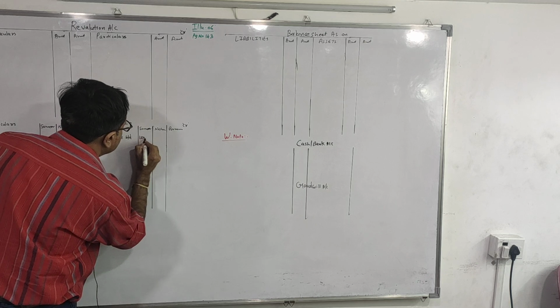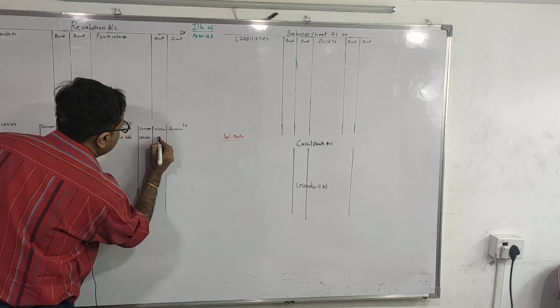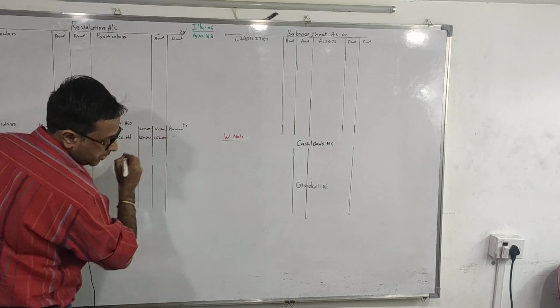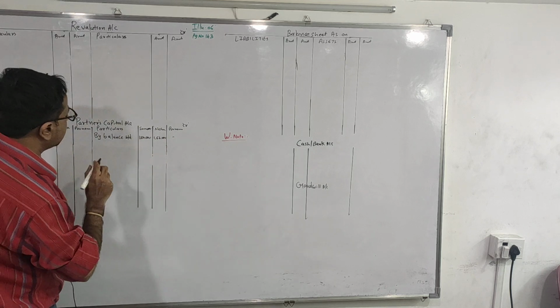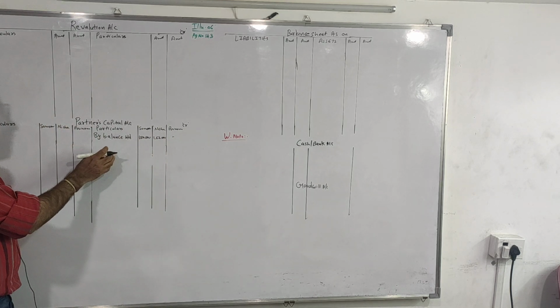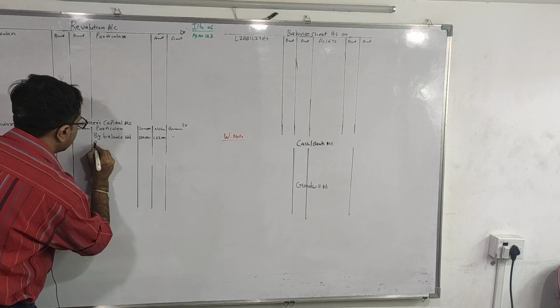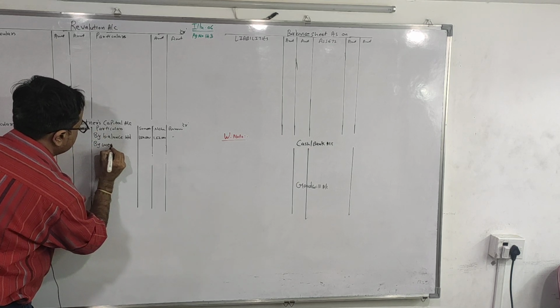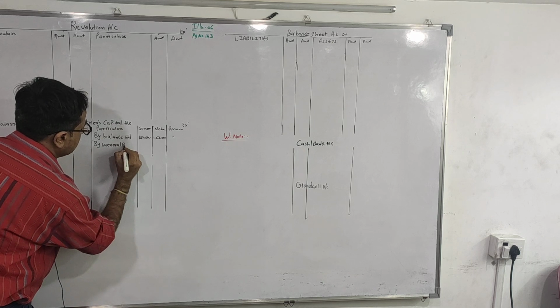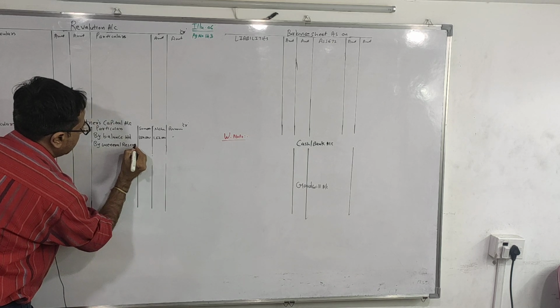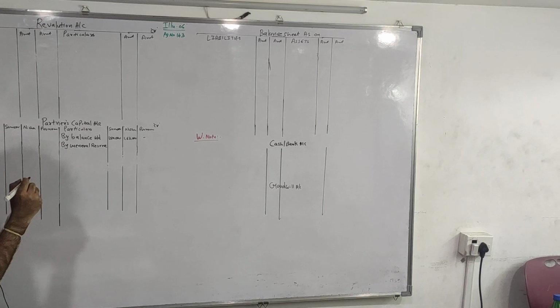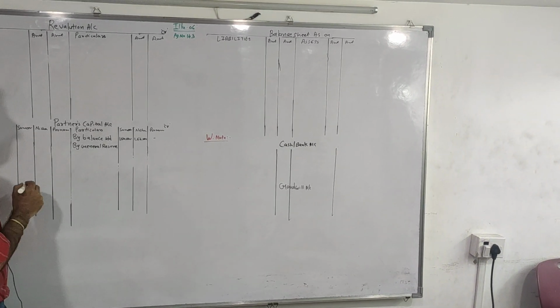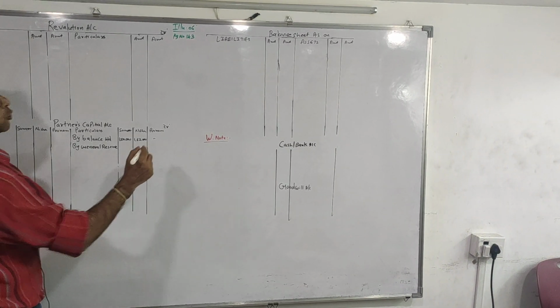$1,50,000 and $1,62,000. Next is general reserve. We'll distribute the general reserve in partners capital in old ratio. Amount is 48,000. 48 by 4 into 3 and into 1.